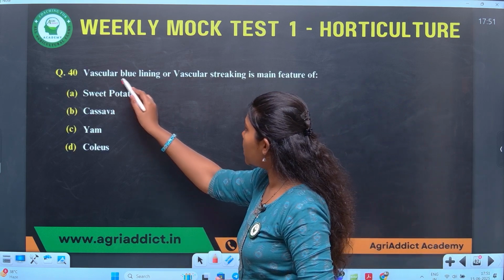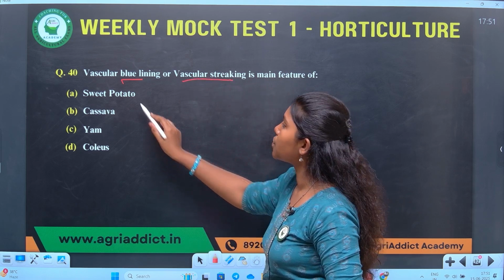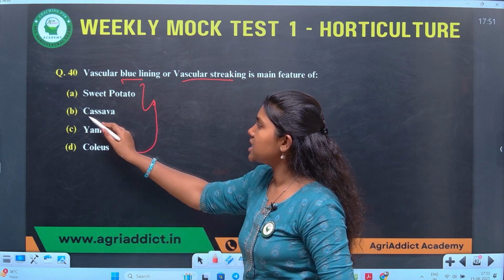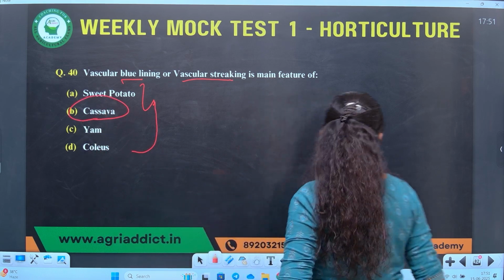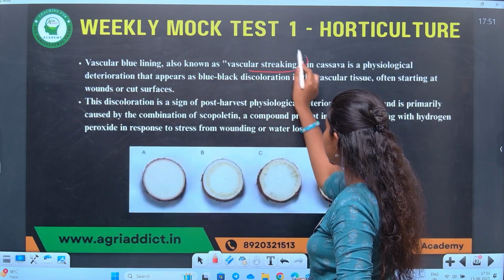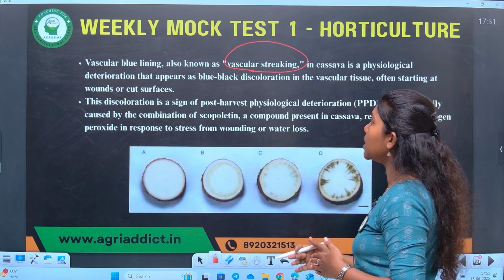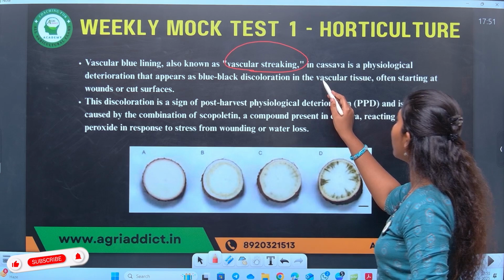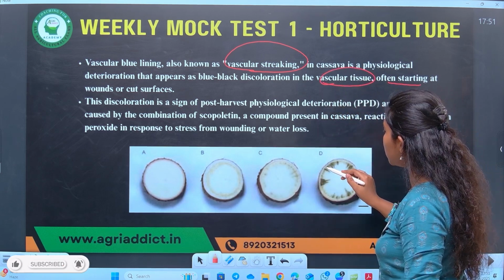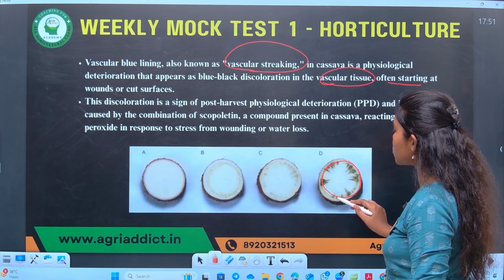Vascular blue lining or vascular streaking is the main feature of which crop? The answer is cassava. Let me explain it to you in detail. Vascular blue lining, also known as vascular streaking, in cassava is a physiological deterioration that appears as blue-black discoloration in the vascular tissue, often starting at the cut or wound surface. You can see here a blue-black discoloration. This is known as vascular blue lining.